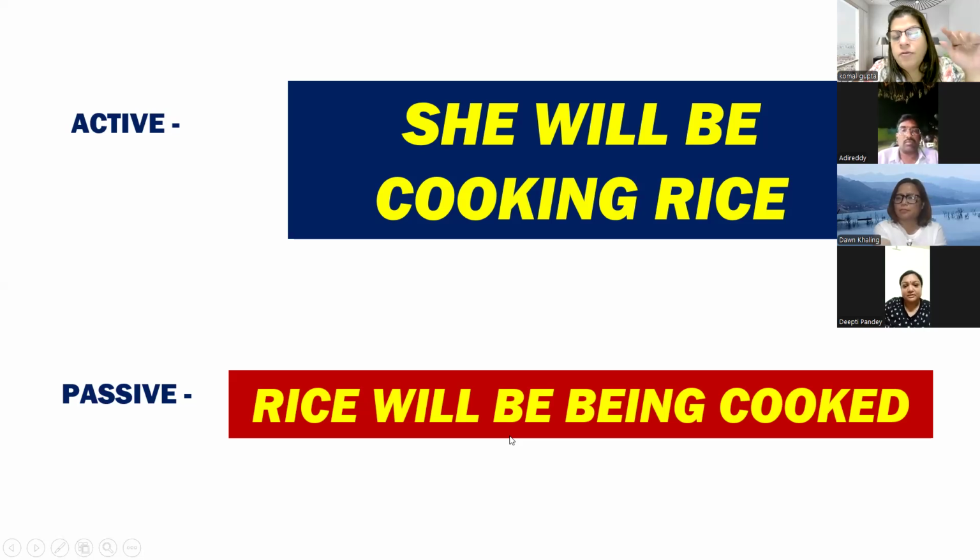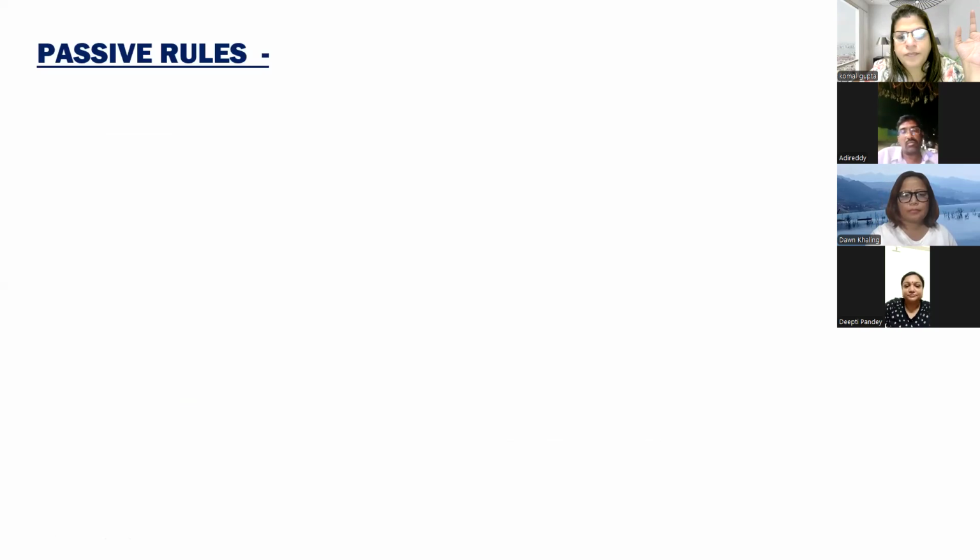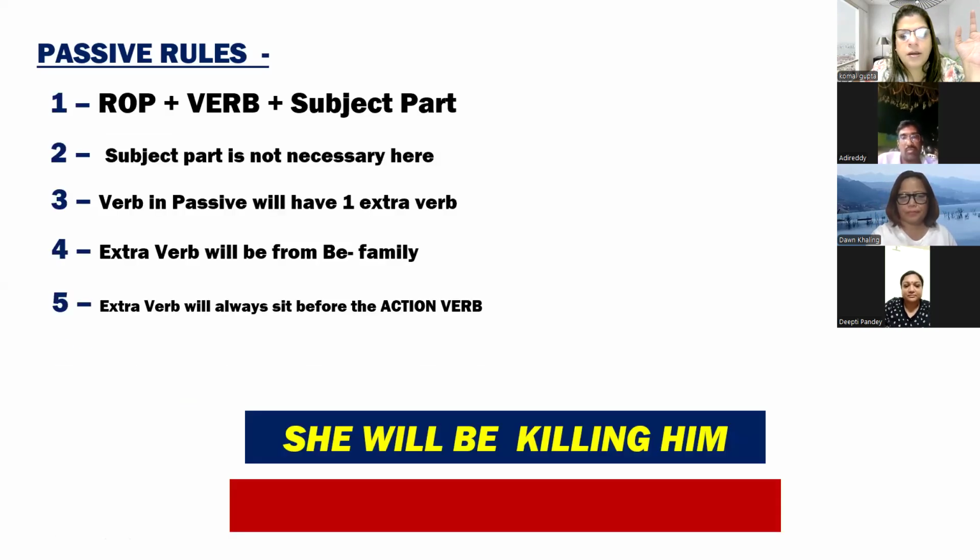Will be. Future tense is the simplest tense because in future tense you don't have to think about what to put. What are the auxiliary verbs given in the sentence? You just write them as they are. Don't think so much about the subject. So, will be. Now it is a continuous tense, so you have to put one extra verb that is called being, and then the third form of the verb. Dawn, Dipti, is this clear? Yes, ma'am.